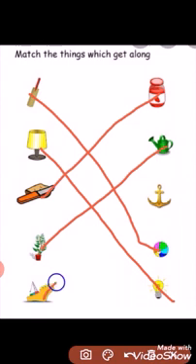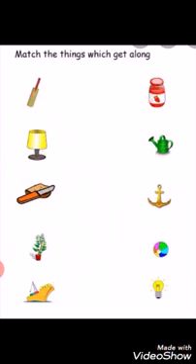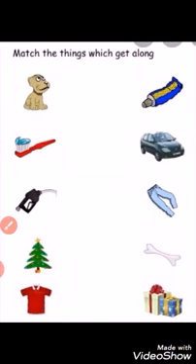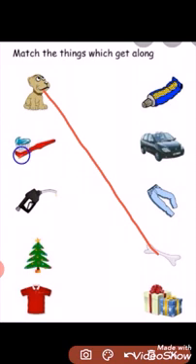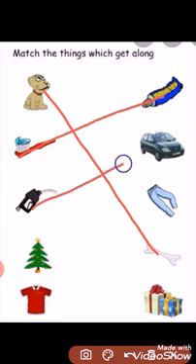Then ship and the anchor. Now in here, dog and bone. You can see a dog and bone. Then toothpaste and toothbrush. Then petrol and car. Then Christmas tree and gifts.